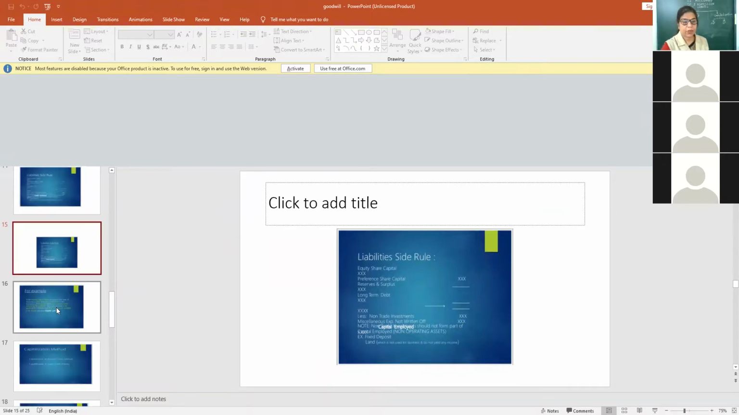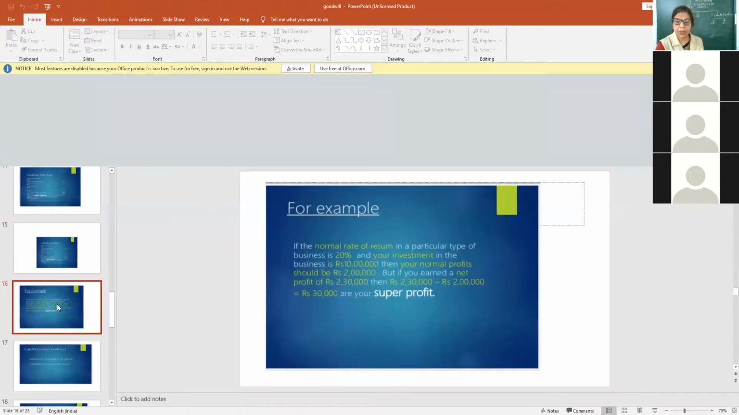This is the liability side. Now, an example. The normal rate of return in a particular type of business is 20%. Investment is 10 lakh. Then the simple formula: investment means capital employed into rate upon 100, and the amount of profit is 2 lakh. Normally 2 lakh, but in business you are earning 3 lakh. It means 1 lakh is super profit. Super means extra, and there is a very simple and easy formula for calculating super profit, my dear children: average profit minus normal profit of the business.